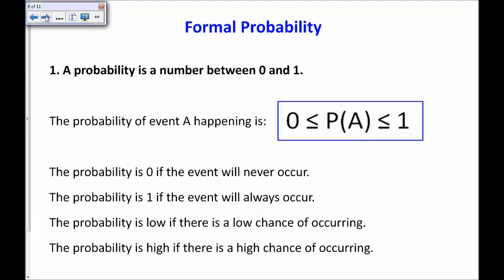Next, let's talk about 5 principles of formal probability. Some of these ideas you will be very familiar with, and some will be kind of new to you. The first is that a probability is a number between 0 and 1. The probability is 0 if the event will never occur, and it is 1 if the event will always occur. If there's a low chance of it occurring, it has a low probability, a number closer to 0. If the probability is high, meaning closer to 1, then there's a high chance that it would occur.